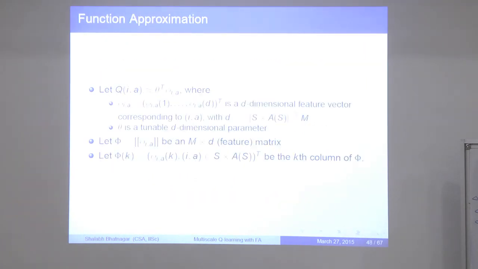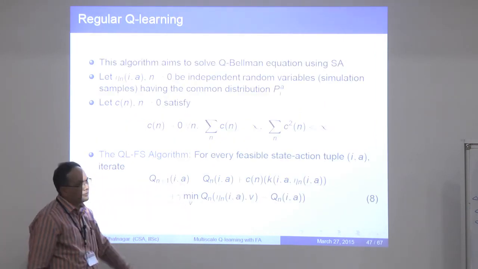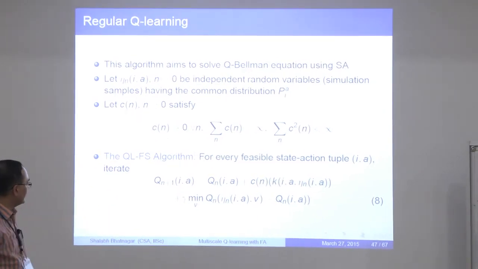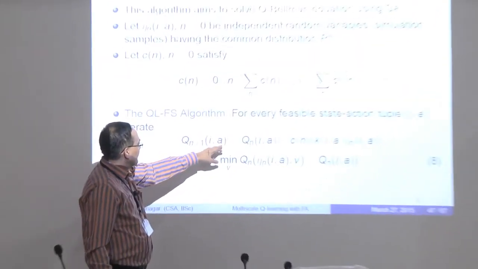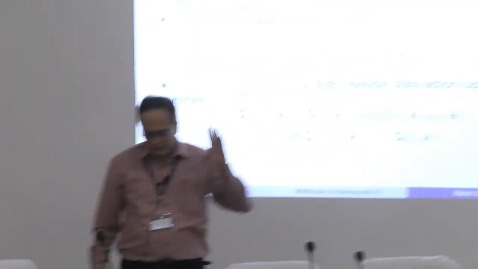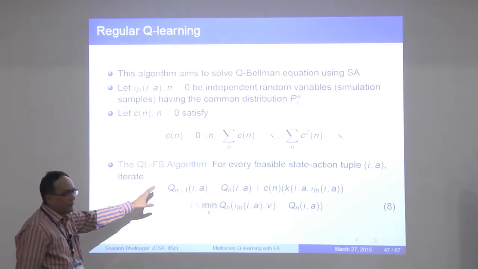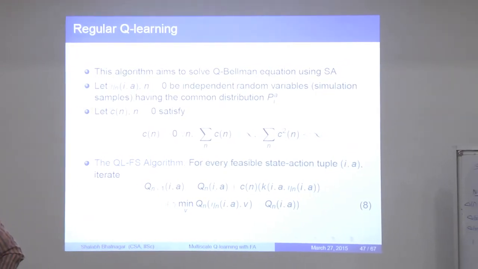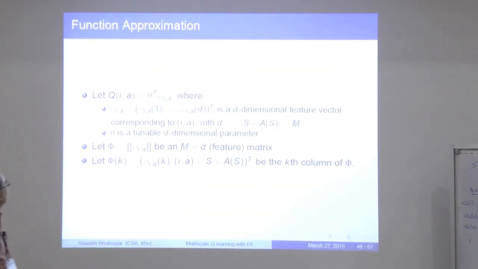Now if you have this algorithm, you need to run through this sequence of recursions over all feasible I, A tuples. By feasible I, A tuples, I mean the set of all I comma A pairs where I is in S and A is in A of I, the set of all actions that are feasible in state I. That can be very expensive. You can't really run through all of them if the set of all feasible tuples is a large set, and so you need to resort to approximations.